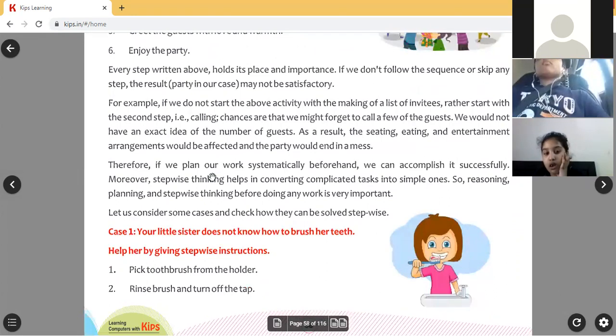For that, they give some other examples in the textbook, children. Okay, that is, your little sister doesn't know how to brush her teeth. You have to suggest some steps to brush her teeth. Okay, so those steps you have to give to your little sister. What are those steps? Ma'am, tell me. We should give, ma'am, brush, paste.